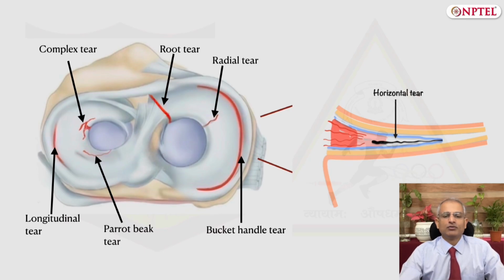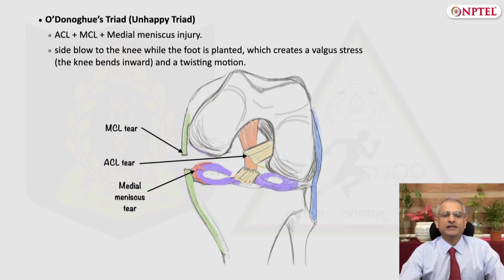Having studied about various ligamentous and meniscal injuries, I will briefly touch upon a combination of injuries called the O'Donoghue's triad or the unhappy triad of the knee. This is a combination of ligamentous and meniscal injuries wherein the anterior cruciate ligament, the medial collateral ligament, and a meniscus are injured simultaneously.